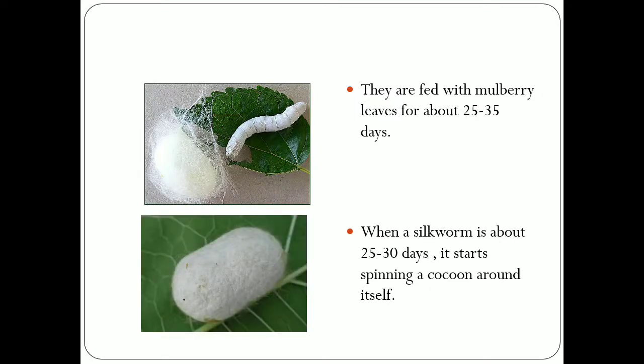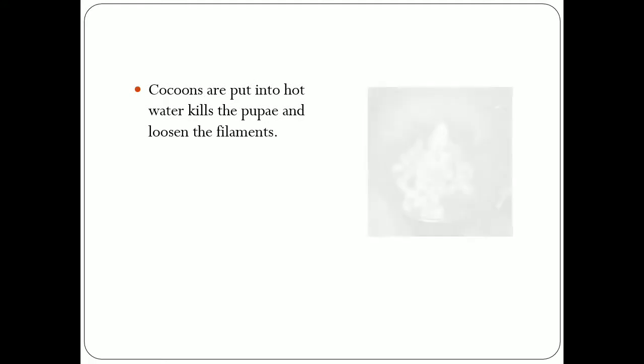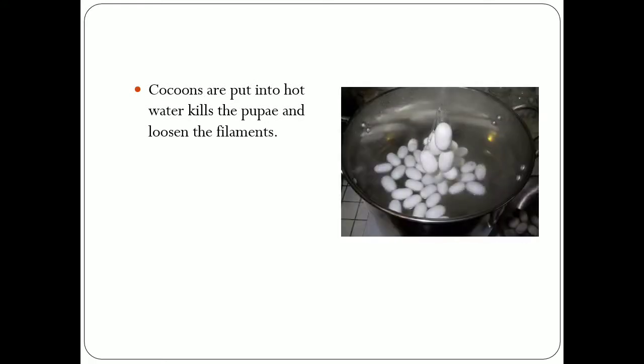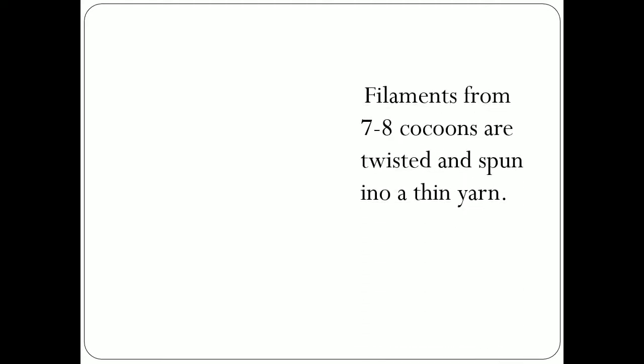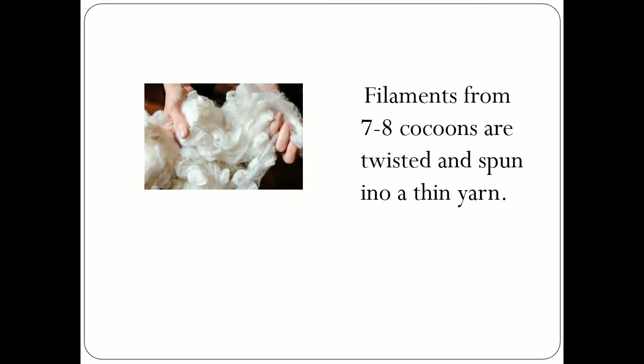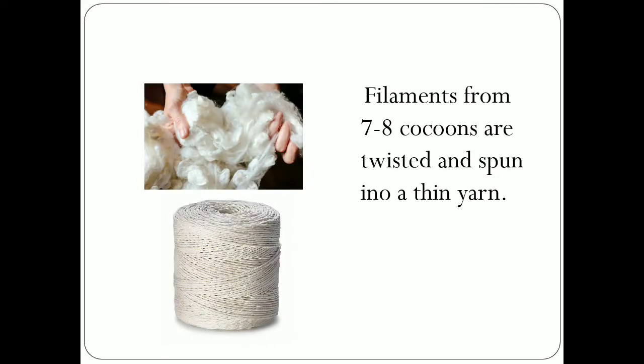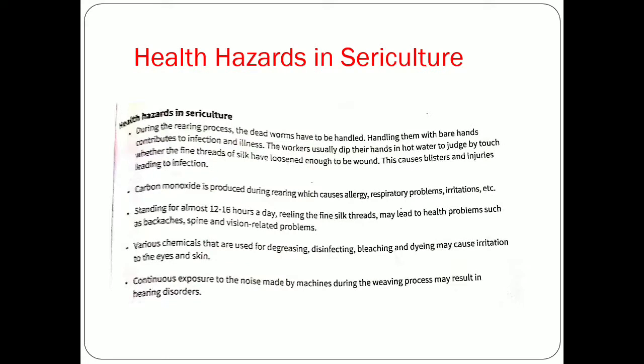And when a silkworm is about 30 days old, it starts spinning a cocoon around itself. Then those cocoons are put into hot water, which kills the pupae and loosens the filaments. And filaments from some cocoons are twisted and spun into thin yarn. So this was all about sericulture. Now in today's topic, we are going to discuss health hazards in sericulture.